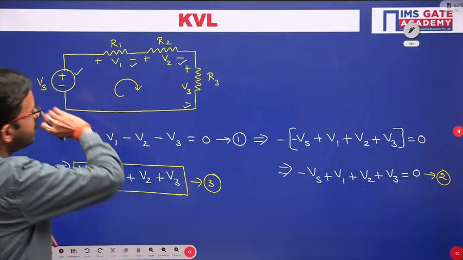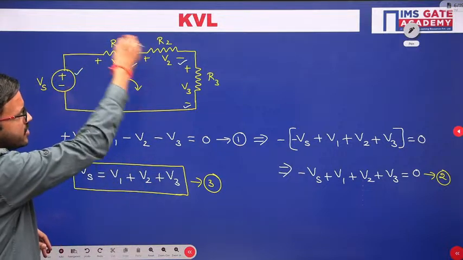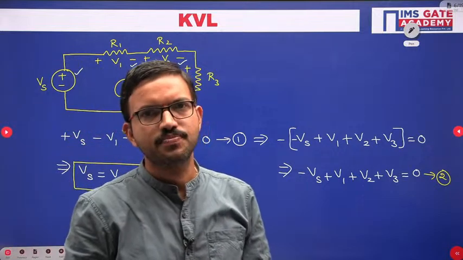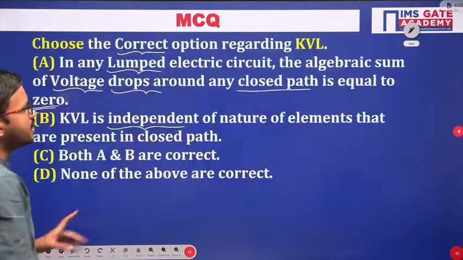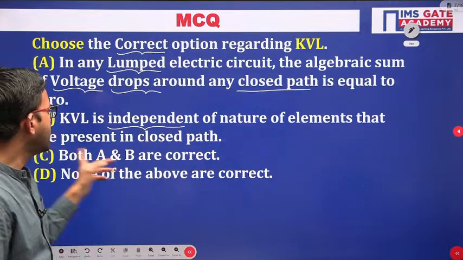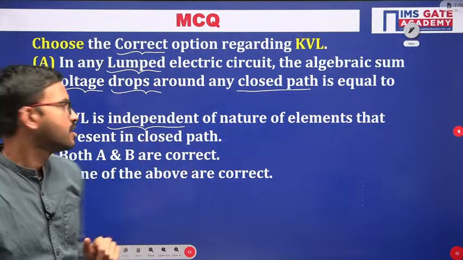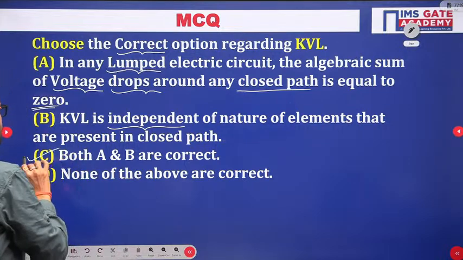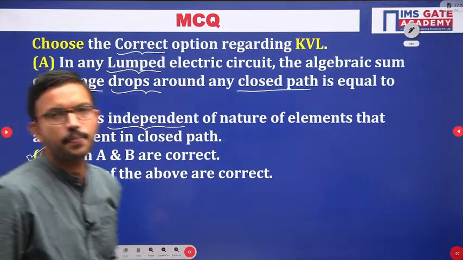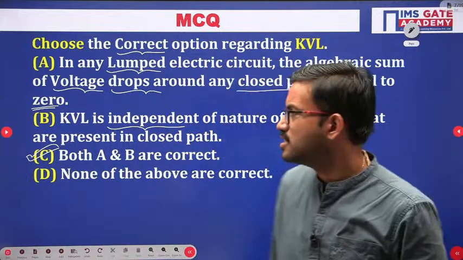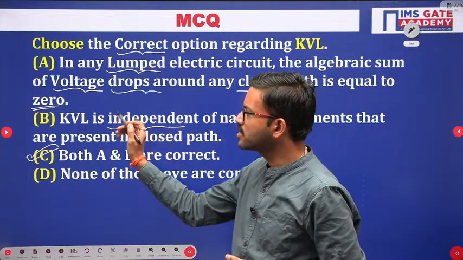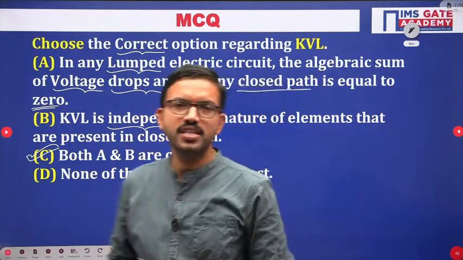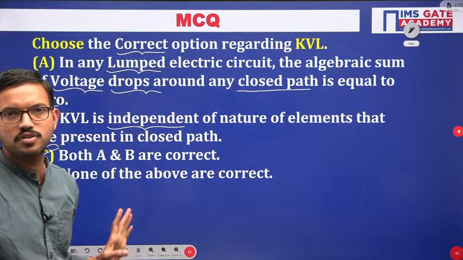Whatever may be the type of elements present in the given circuit or closed path, for any closed path we can apply KVL. That's why KVL is independent of the nature of elements present in the closed path. So option A is correct, option B is correct, so that's why we have to choose option C. Even regarding KCL, we discussed in one of the last classes that KCL is independent of the nature of elements. Similarly, KVL is also independent of the nature of elements connected in that closed path.